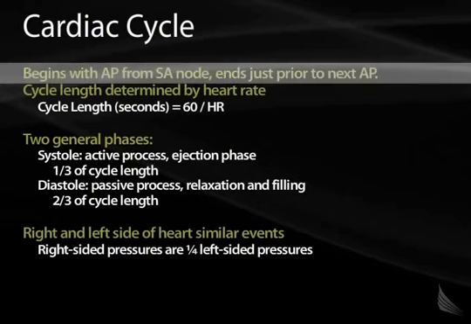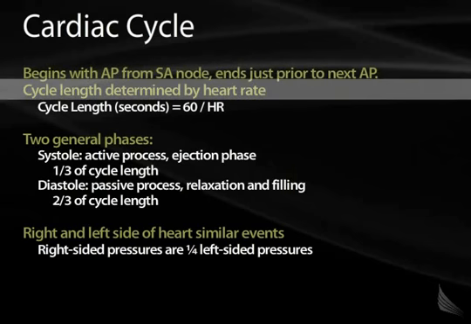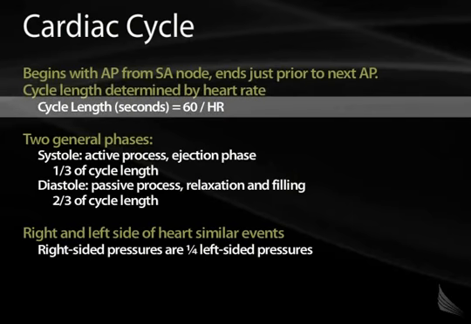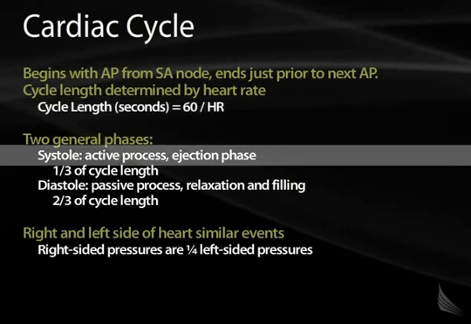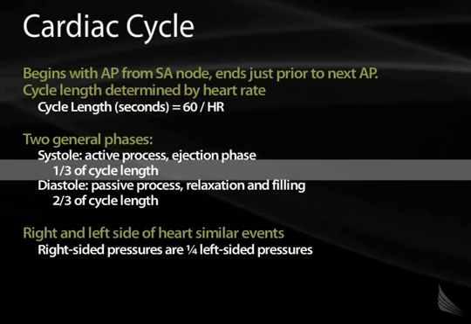Again, the cardiac cycle begins with an action potential from the sinoatrial node and ends just prior to the next action potential. The cycle length is determined by the heart rate. The cycle length can be calculated in seconds by taking 60 divided by the patient's heart rate in beats per minute. The cardiac cycle has 2 general phases: systole, which is an active process in the ventricle, corresponds to when the ventricle is contracting, and this is 1/3 in general of the cycle length.